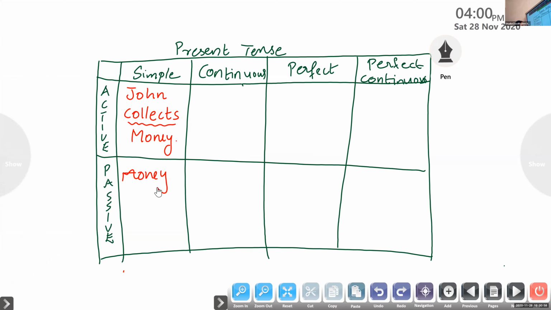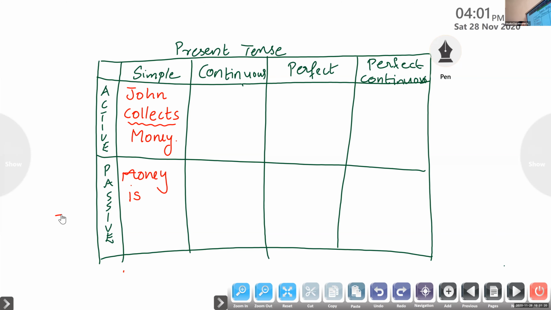Now look here: John collects money. So now we need to know the be form. The verb must be changed into the form of be plus past participle. And the sentence is an example of present tense. So which be form can be used here? Is. Excellent. Very good.